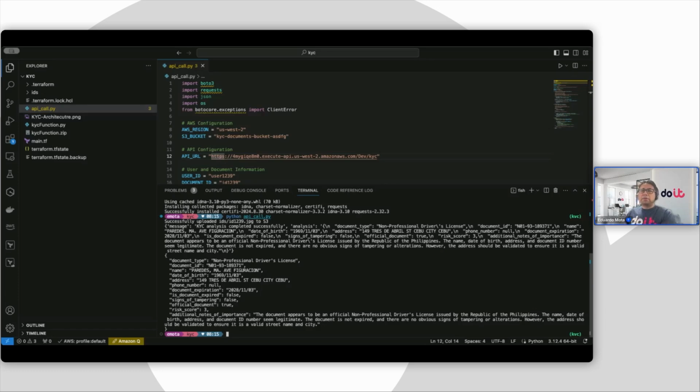So this is my code. In the backend, what I have is a little bit of an API gateway. I have a Lambda function, and the Lambda function is interacting with Bedrock. What's happening here is I'm uploading a document.